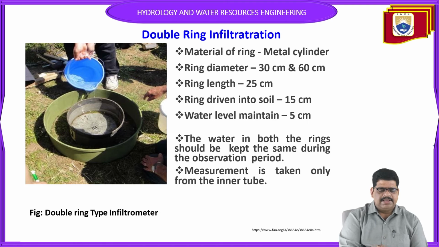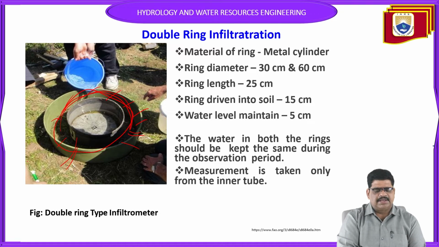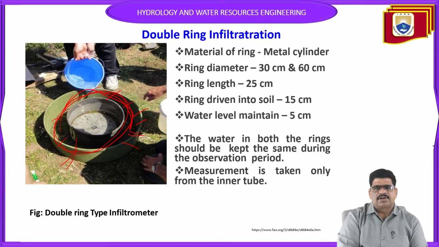Here the major one is that some of the water infiltrates from the sides, and some of the water can be wasted. So that's why the capacity is absorbed in the surroundings of a single ring infiltrometer. So that's why a double ring infiltrometer can be provided instead of a single ring infiltrometer.